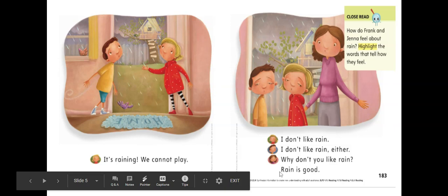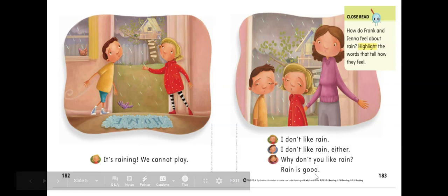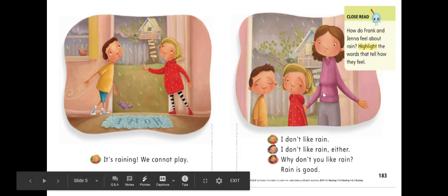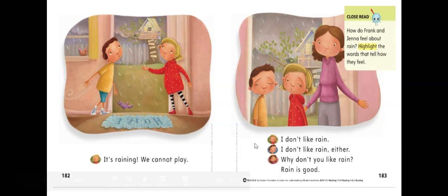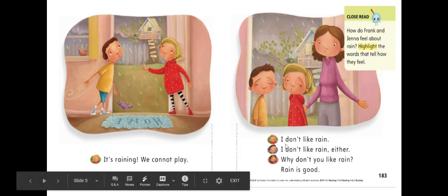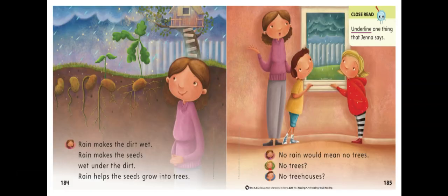And here's Mom. Mom is the third character. "Why don't you like rain? Rain is good." Look at the faces. How do Frank and Jenna feel about rain? Remember what they said? The words "don't like." Right here are the clues. Tell us how they feel about rain. Let's turn the page and keep reading.